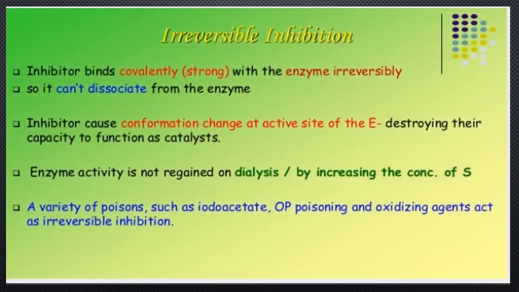Next, irreversible inhibition. Irreversible inhibitors are inhibitors which bind covalently, or with a strong affinity, to the enzyme irreversibly, so they cannot dissociate from the enzyme. These inhibitors cause conformational changes at the active site of the enzyme, destroying its capacity to function as a catalyst. Enzyme activity is not regained on dialysis or by increasing the concentration of substrate. A variety of poisons such as iodoacetate, OP poisoning, and oxidizing agents act as irreversible inhibitors.